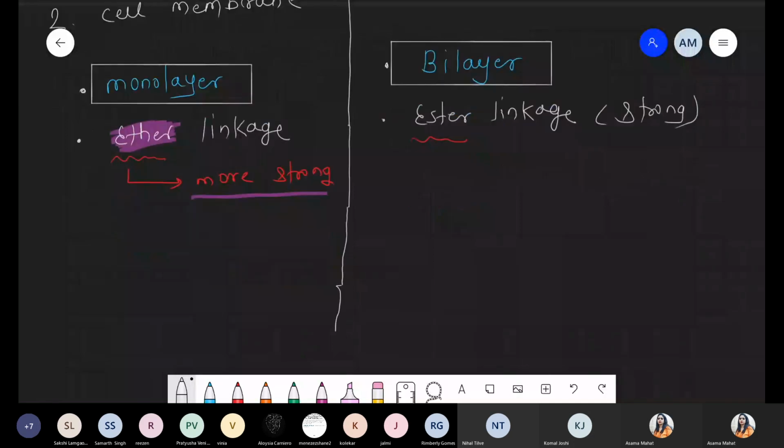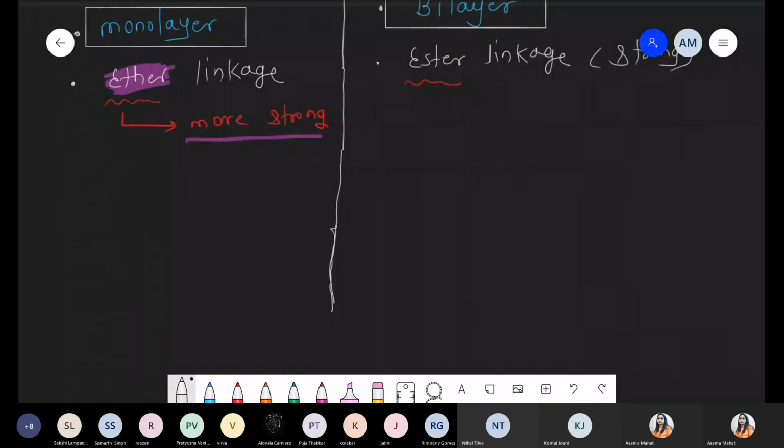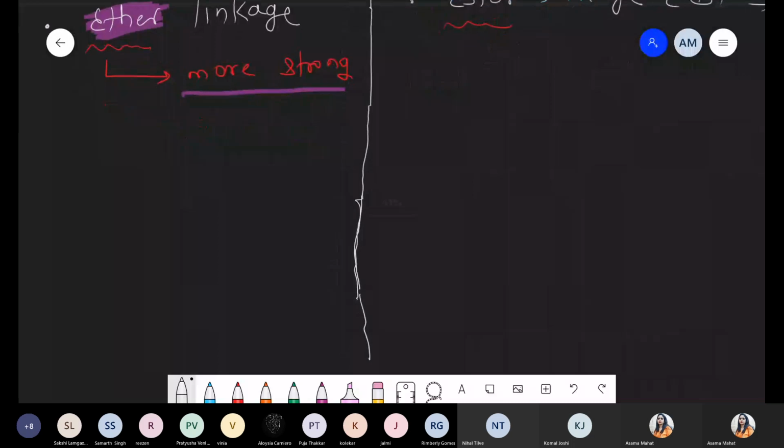Should I continue with the diagram, monolayer and the bilayer? Okay, Shivangi, chalo. So now we are talking about structure, typical structure.